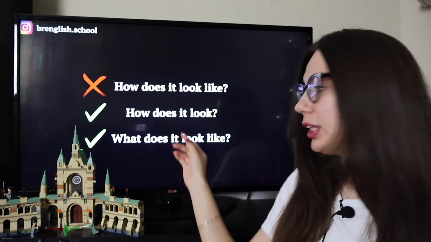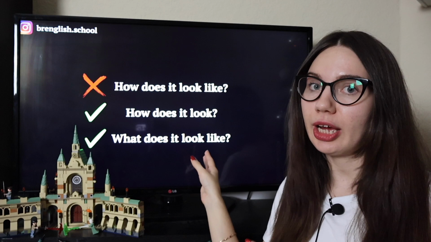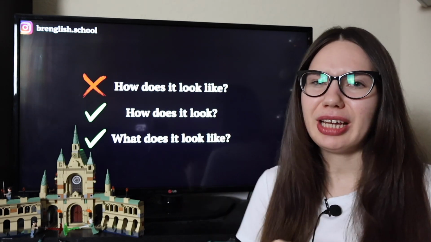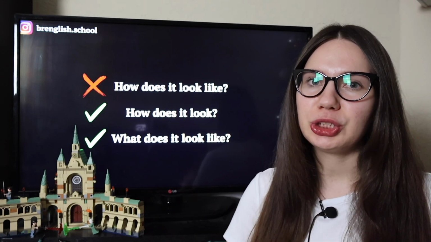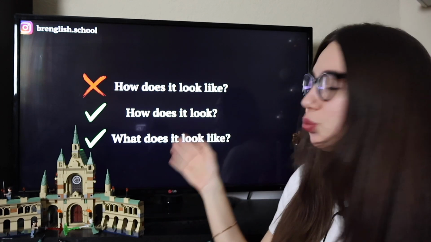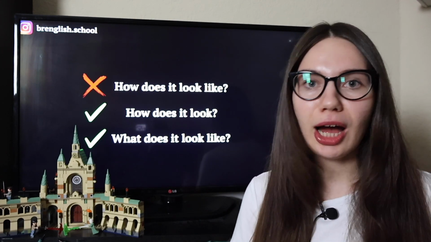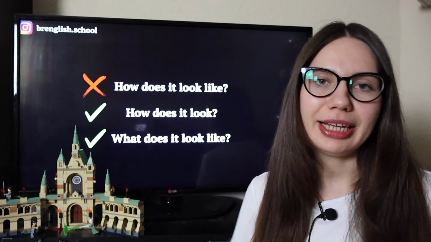You will ask me, what is the difference between "how does it look" and "what does it look like"? "How does it look?" is when I don't want to know details, when I want to hear the description in general. And "what does it look like?" is when I want to know more details about this house or car or phone, like anything.